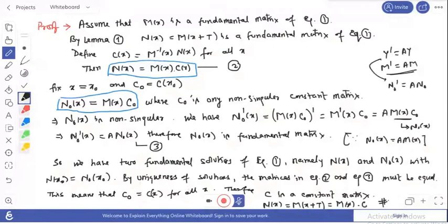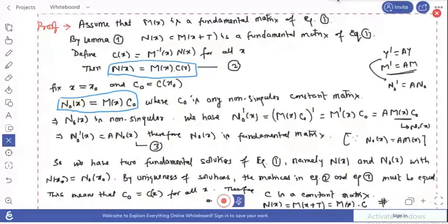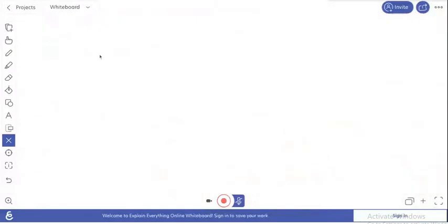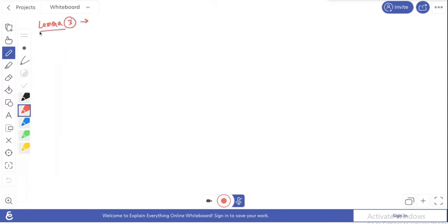Okay, so here is another lemma, which is an important one and also lengthy, because the proof of this theorem is, I think, two or three pages. So on the next page there is another lemma, that is the third lemma.